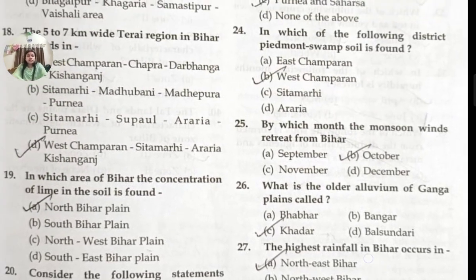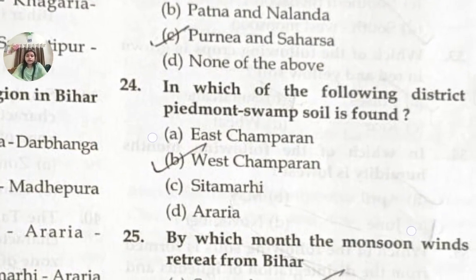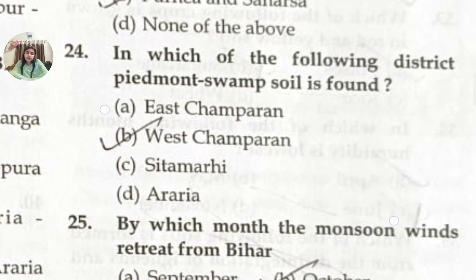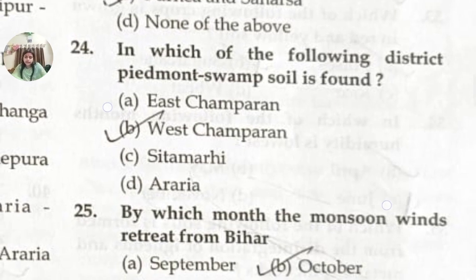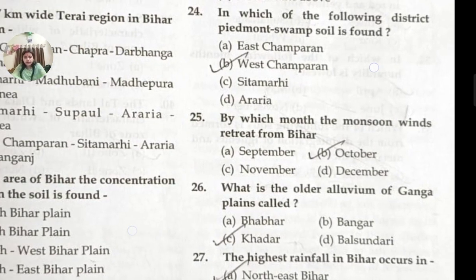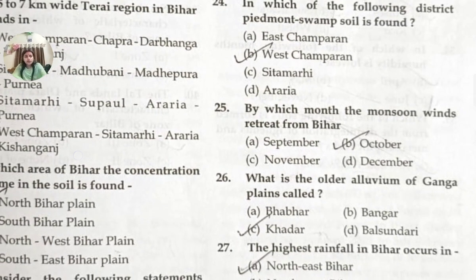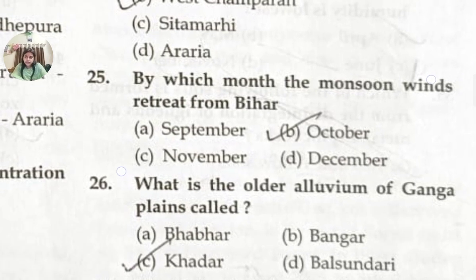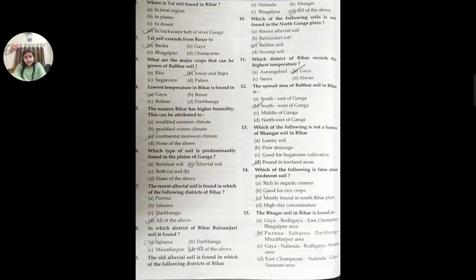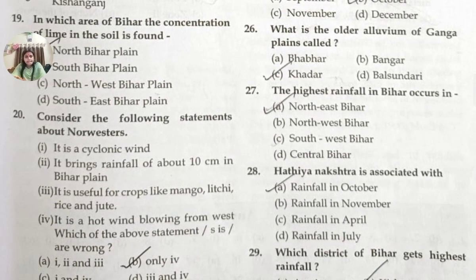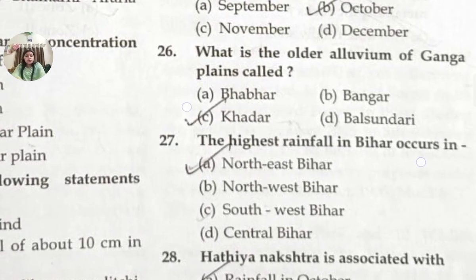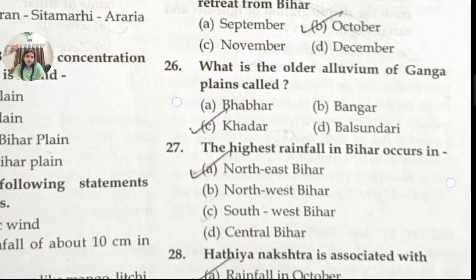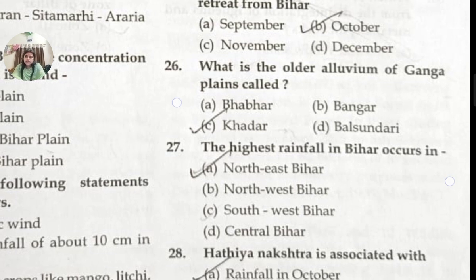Question number 24. In which of the following districts is Piedmont swamp soil found? In West Champaran. Question number 25 is, by which month do monsoon winds retreat from Bihar? Option B will be the answer, October. Question number 26 is, what is the older alluvium of Ganga plains called? Option C is the answer, Khadar.